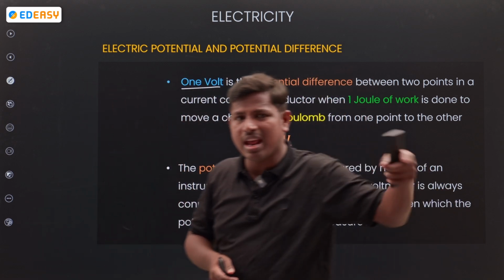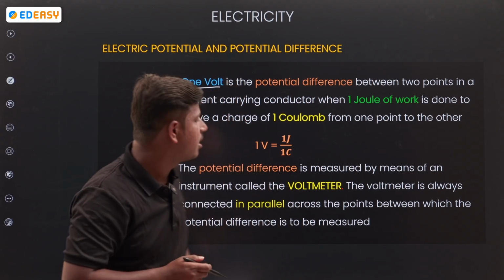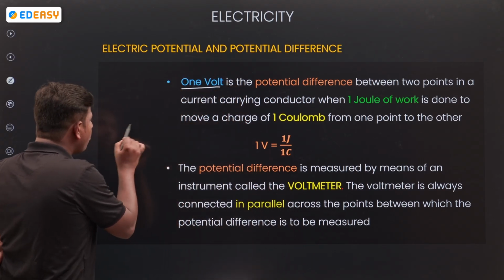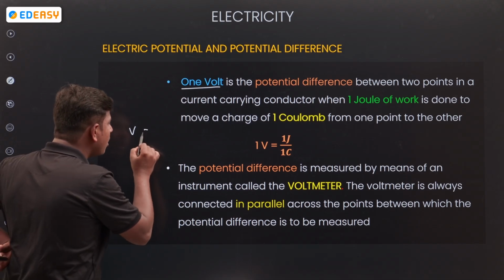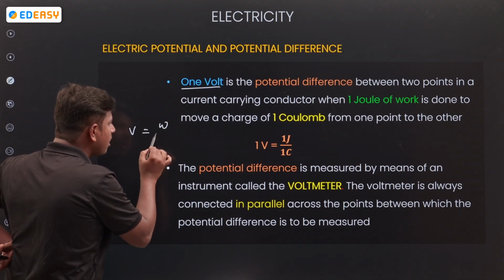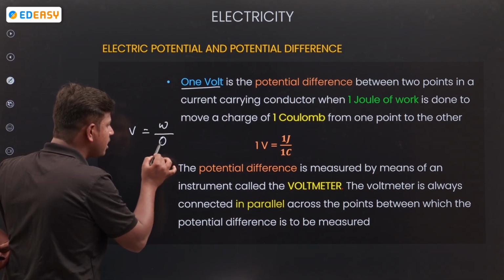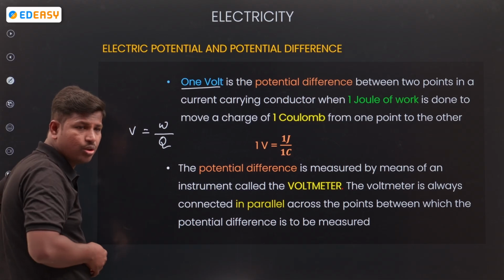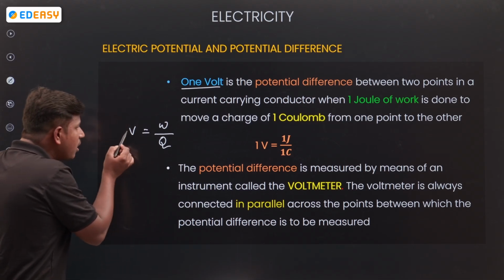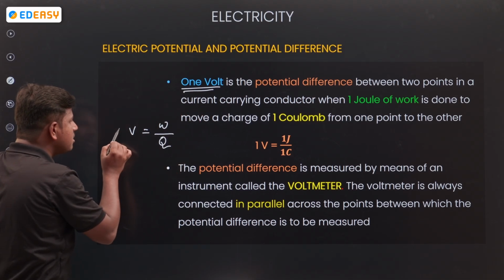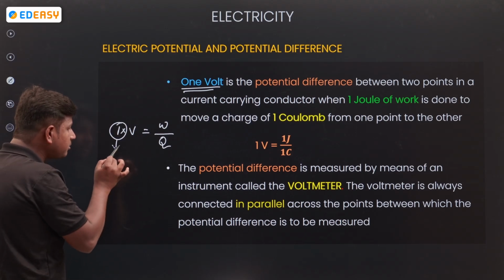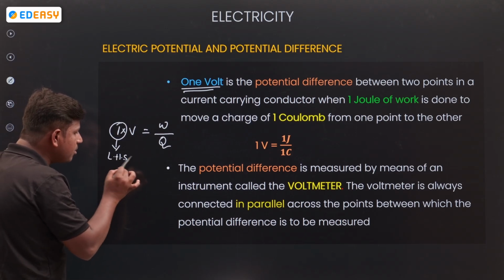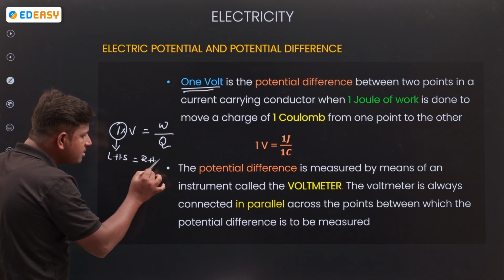What does 1 volt mean? The potential formula is work done per unit charge. For 1 volt, how much do you require? 1 volt means 1 into V. How much is LHS? LHS is equal to RHS.